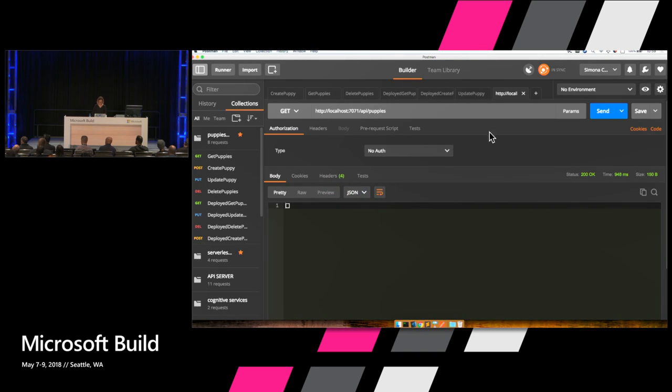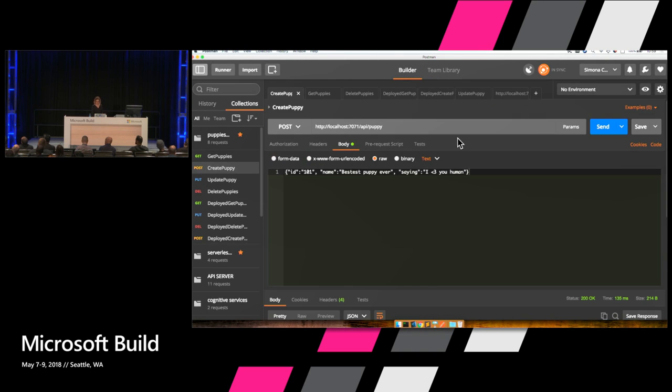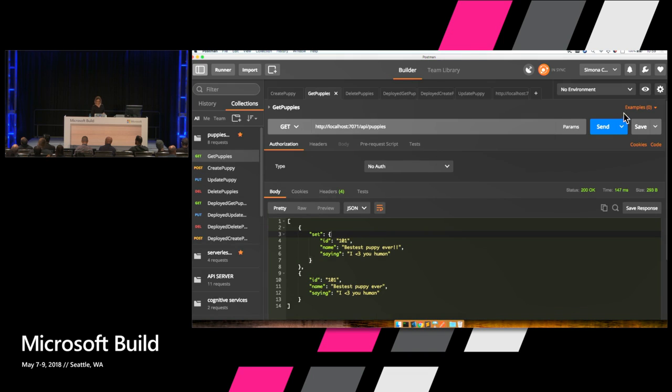And I can go ahead and run this. And I've created a new Postman entry here, which will create puppies for us. And now, if I go back to get puppies, so this has returned 200 here. And if I go back to get puppies, this is going to return the first puppy. Yay! I think that just seeing the create puppy and the get puppies endpoints, this has been very powerful.